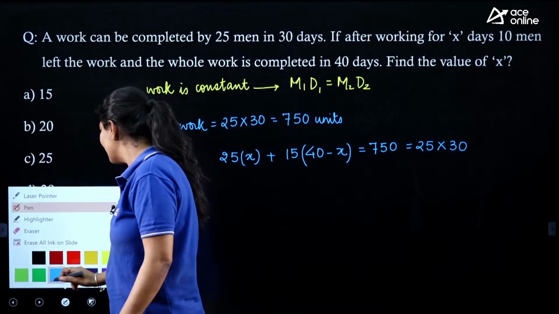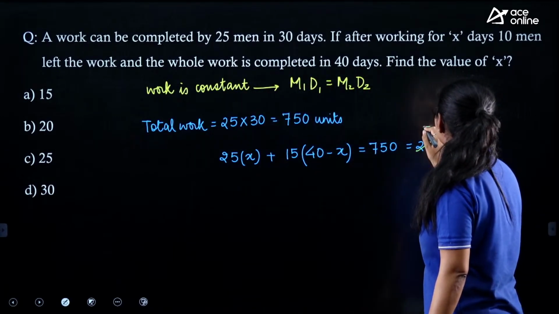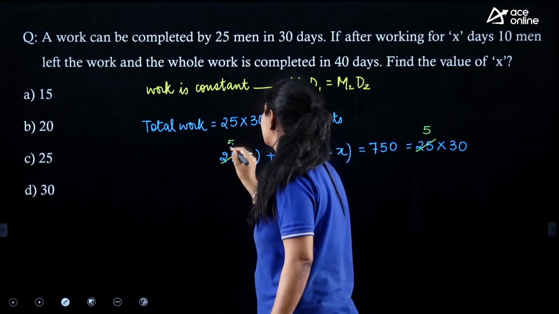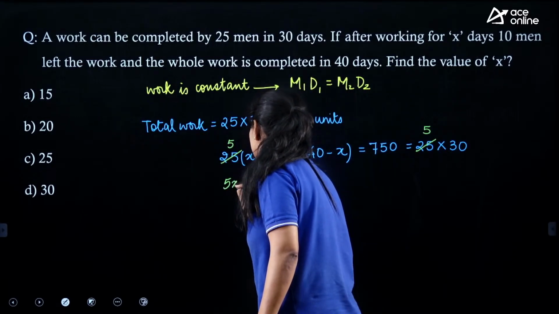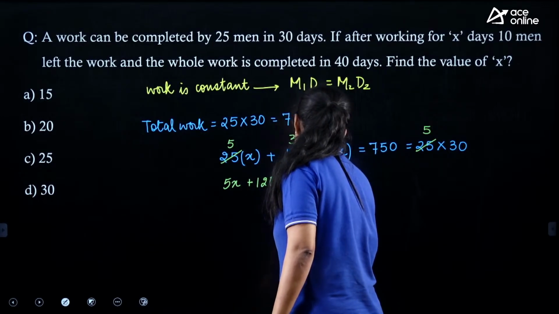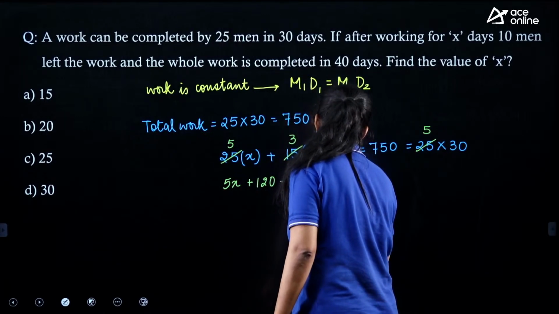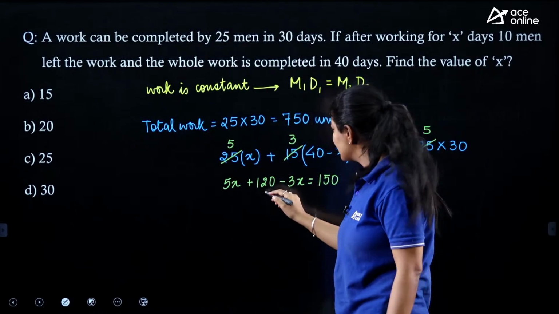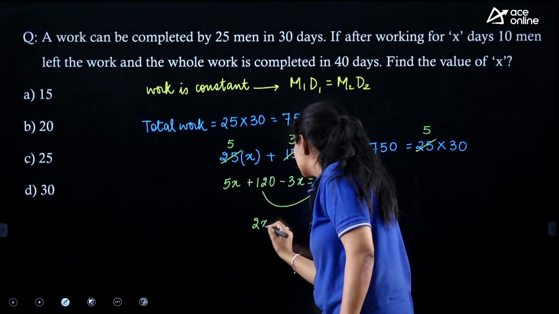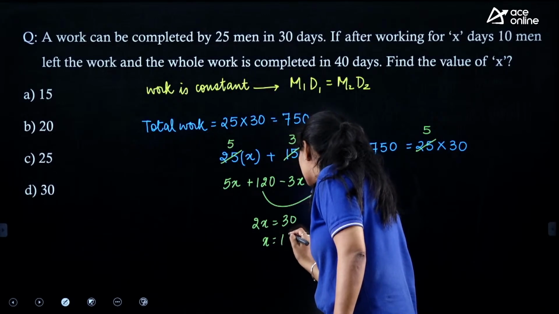Now, can we eliminate anything? Yes, with the help of 5, we can eliminate it. Here we are getting 5, here 3, here 5. So the equation that we are getting over here is 5x plus 120 minus 3x is equal to 150. Now I'll simply transfer this 120 over here and we get 2x is equal to 30. So the value of X that we are getting over here is 15.